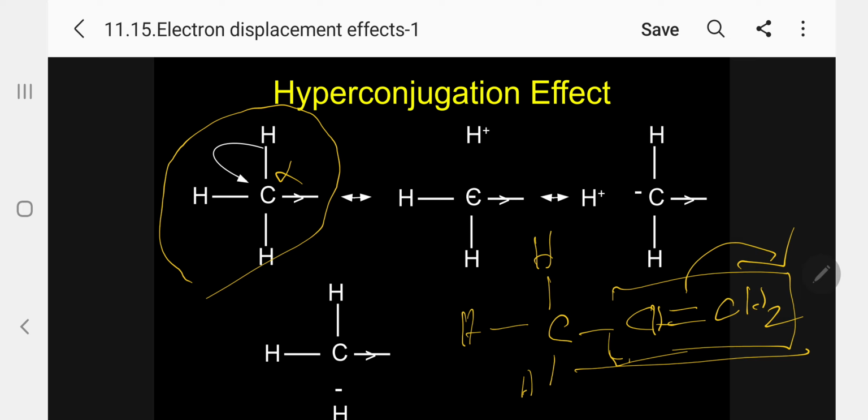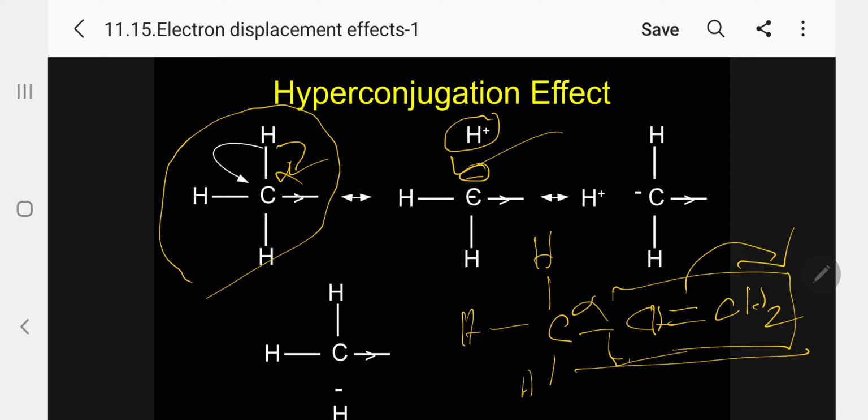There is no controversy, but the order is the only problem. Suppose an unsaturated system has 3 carbon-hydrogen alpha hydrogen bonds present. What will happen? It will have one resonance structure like this, pushing the electron here. So this is H plus, here C minus. Kindly follow. Automatically, that C minus, I can write pushing here.